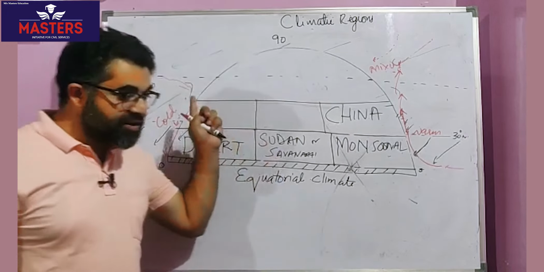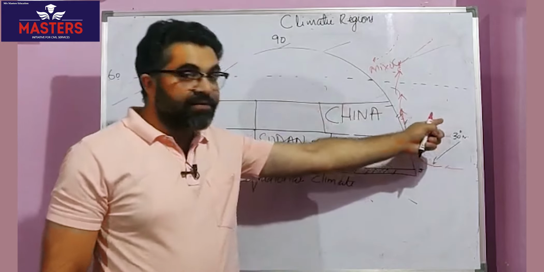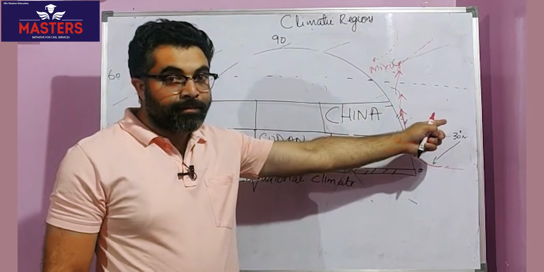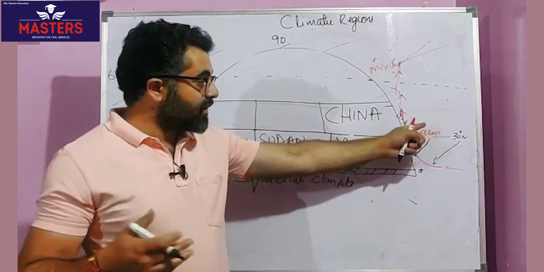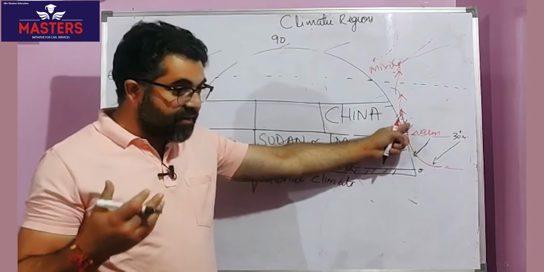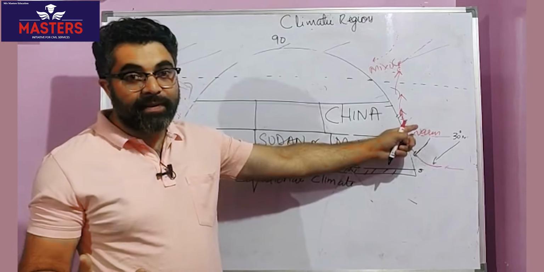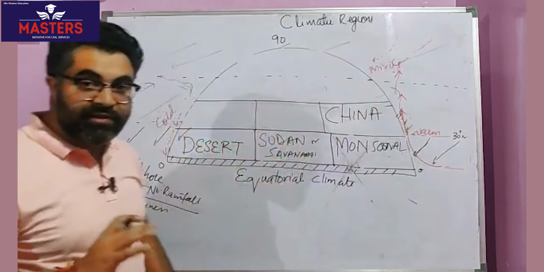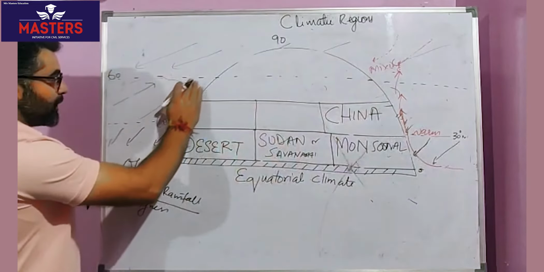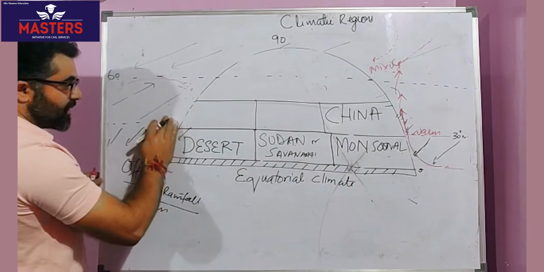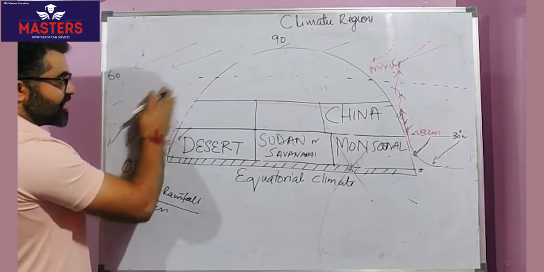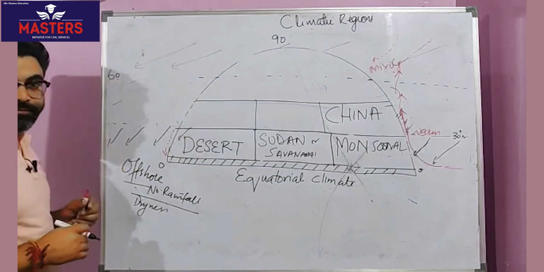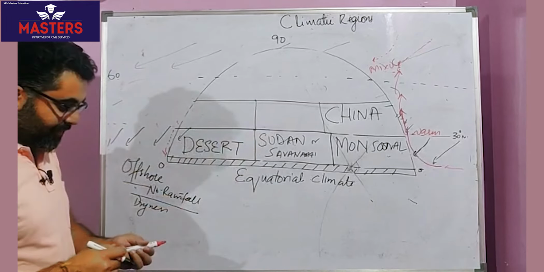Mid latitudes, which part of the continent? Eastern part of the continent. Now, can we relate to the reasons why we have summer maximum and rainfall throughout the year? Clear? Let's come back to the western part of it. Western part of the continents in the same latitudes. Then we'll go to the central region now.